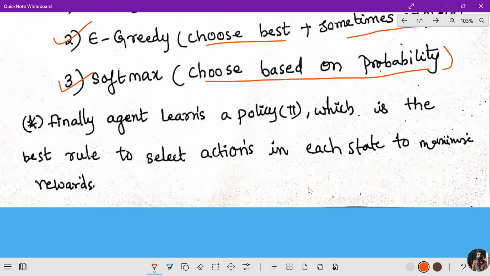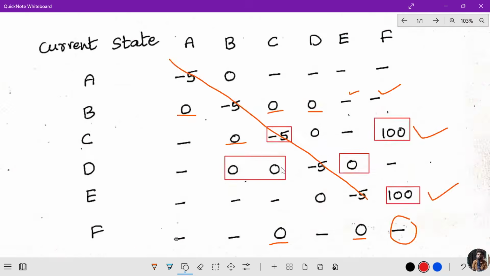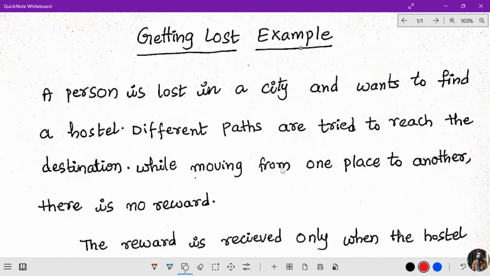Finally, the agent learns a policy, which is called pi, which is the best rule to select the actions in each state to maximize the rewards. So always it selects the best rule in each state, and we always need to maximize the rewards. So this is all about the concept called the getting lost example.